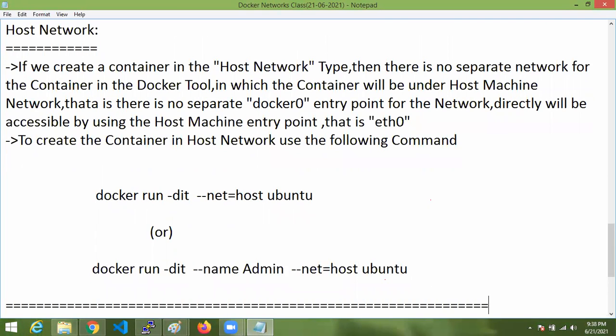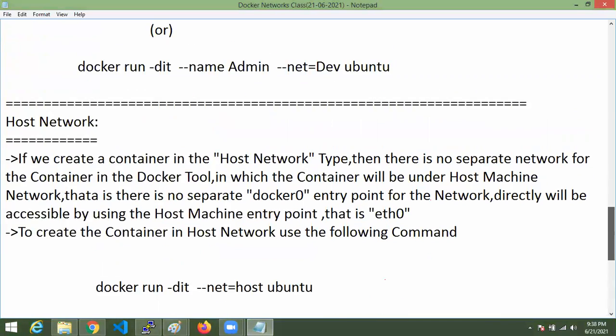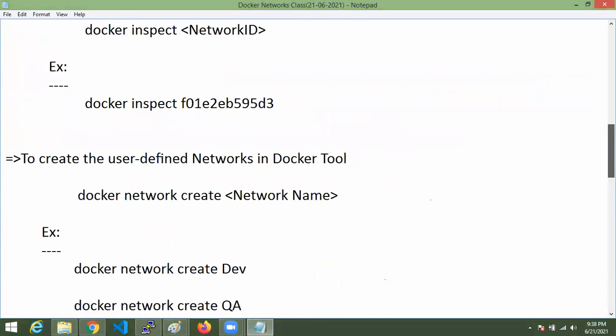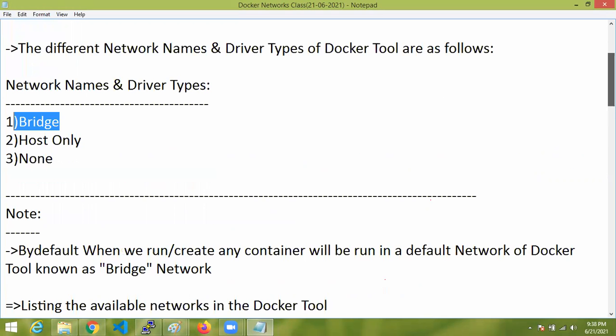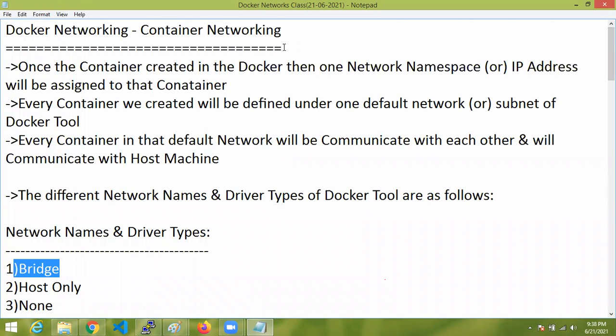If you use network equal to none, it will not create the container under any other network. It is also just like host only. If you don't want to create the container under any other network, you can use none. None means without any network. Host means your system network. Bridge means with a separate network. Okay, that's about the concept of Docker networking and container networking.